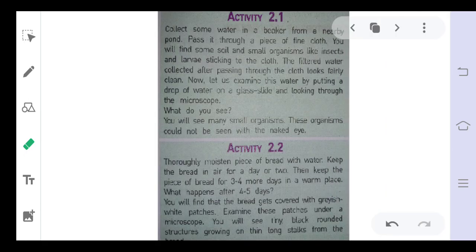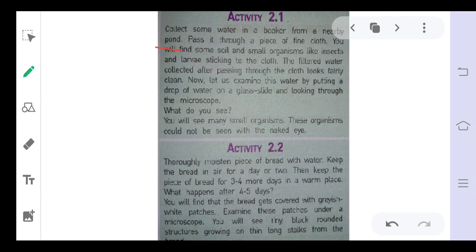What are microorganisms? For that, in this chapter, there are two activities that we have to discuss. In the first activity, it is written: collect some water in a beaker from a nearby pond. It means you have to visit a pond and collect the water from there. Then you will find some soil and some organisms like insects and larvae sticking to the cloth. Then filter the water collected, passing it through the cloth, until it is fairly clean.